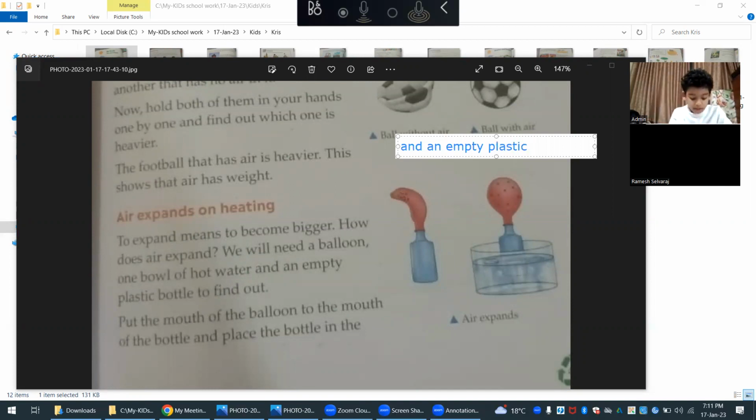Put the mouth of the balloon to the mouth of the bottle. Look, Daddy, it says, put the mouth of the balloon to the mouth of the bottle. Like this. Here you see. I can see that. Okay.